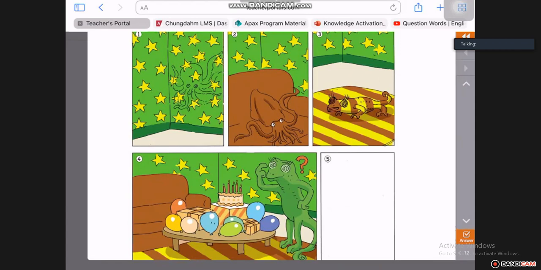Next. The cuttlefish changed color, like a couch. Like the couch, yes. What color is that? Brown. Brown, like the couch, okay. Next.